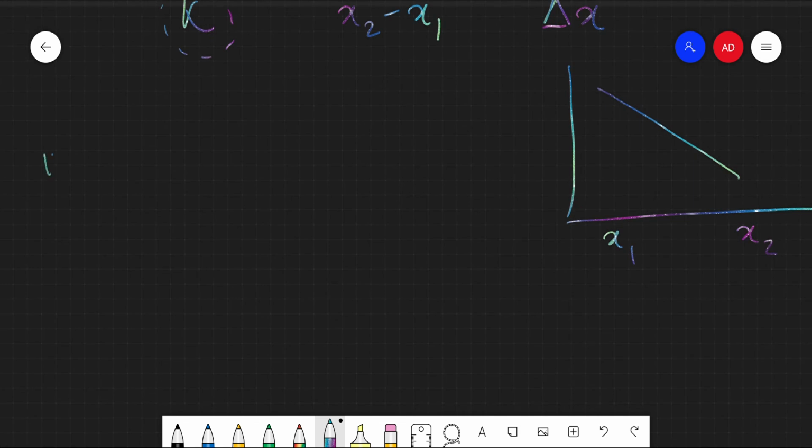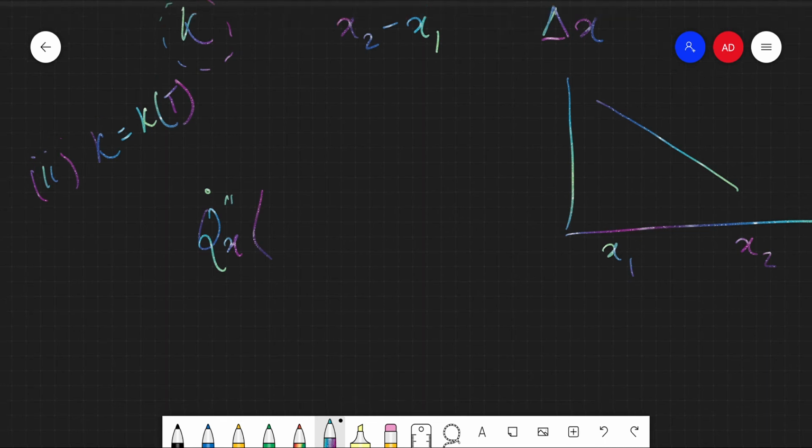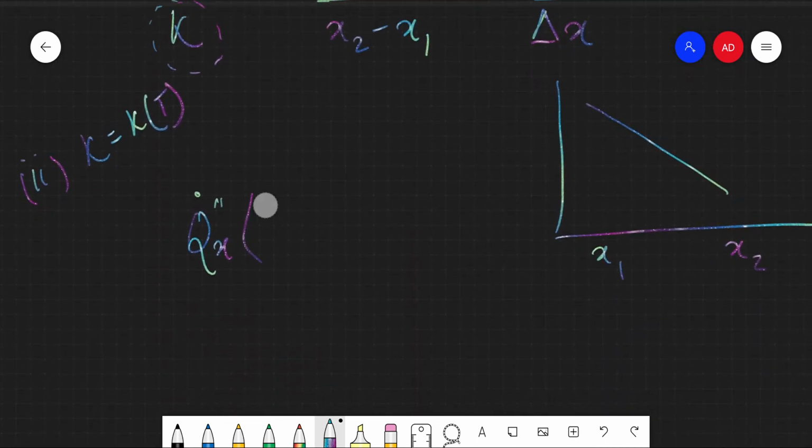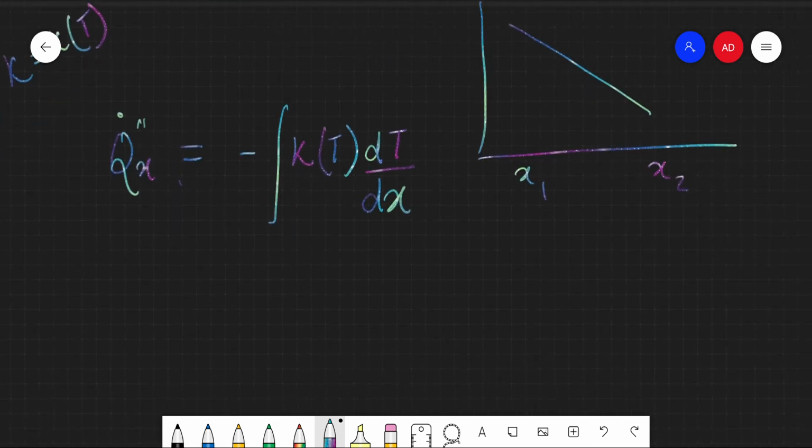Now let's deal with our second case, where k is a function of temperature, right? So here we will have the heat flux, okay, let's not expand it right now, let's keep it as is. So this will essentially be minus k of T into dT/dx. Now from here analytically we can see that this is a constant term, this is a variable term, right?